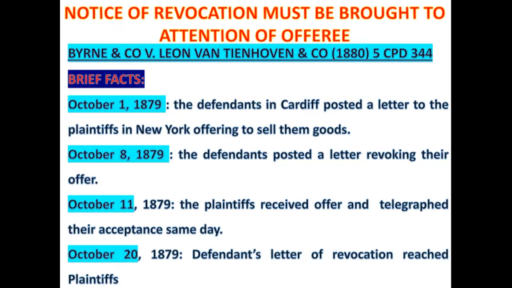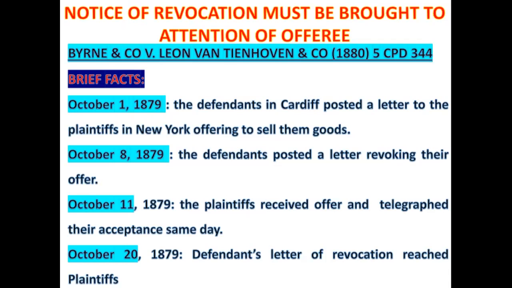Then on the 8th of October, 1879, the defendants posted a letter revoking the offer. The plaintiffs received the offer and telegraphed their acceptance on the 11th. So take note of the date. The letter of revocation was posted on the 8th of October, 1879. The plaintiffs received the offer and telegraphed their acceptance that same 11th.